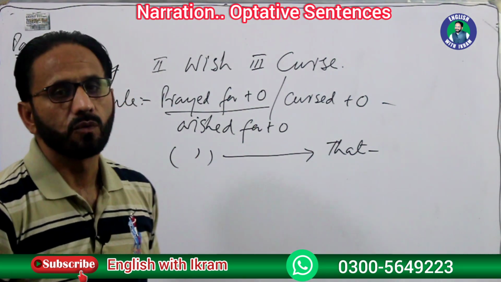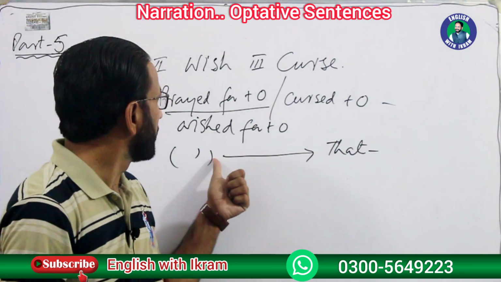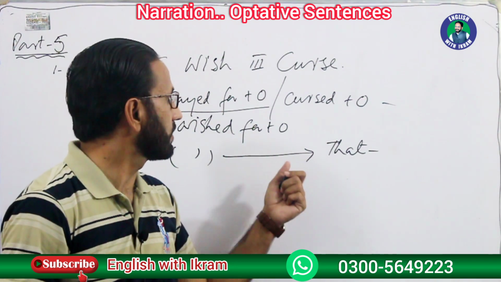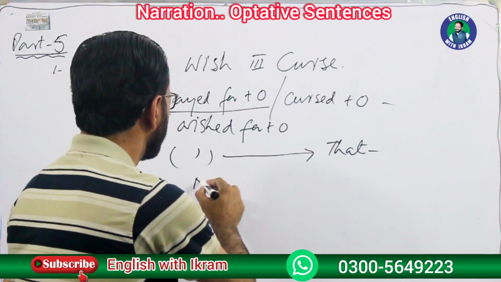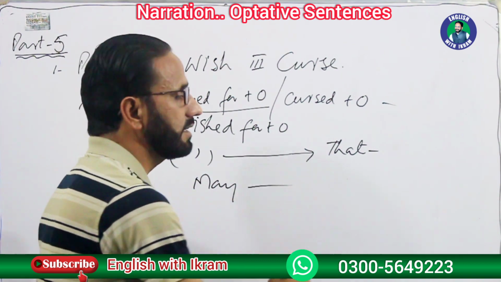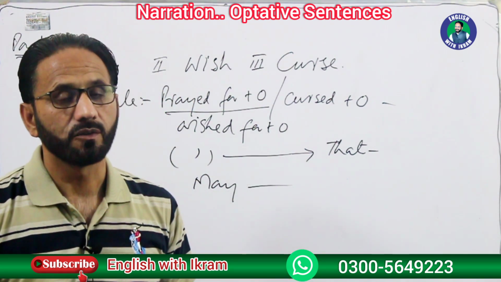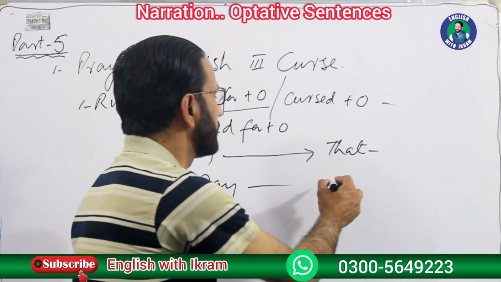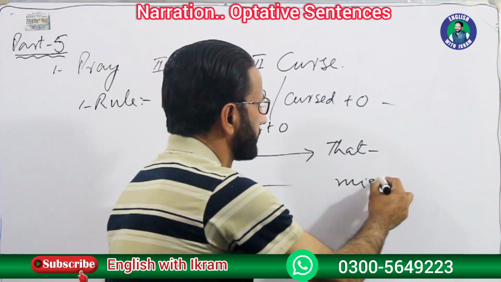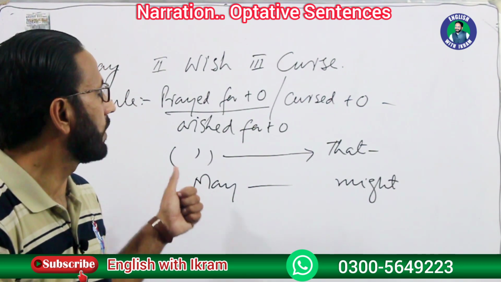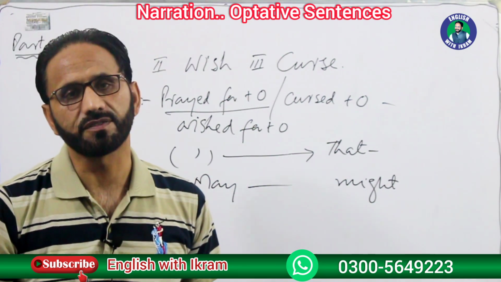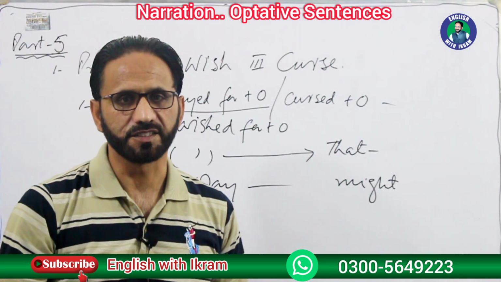Then one thing, whenever we pray or wish, or, for example, curse, we start our sentence with the word may, and may is changed into might. These are certain changes which occur while changing optative sentences from direct speech into indirect speech.